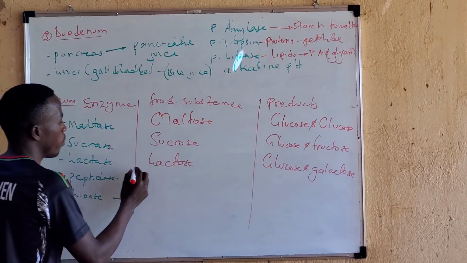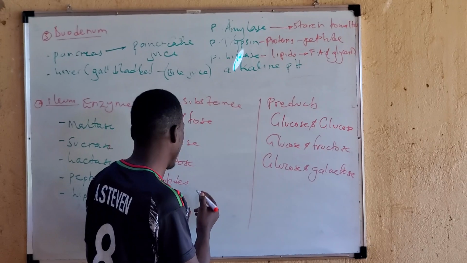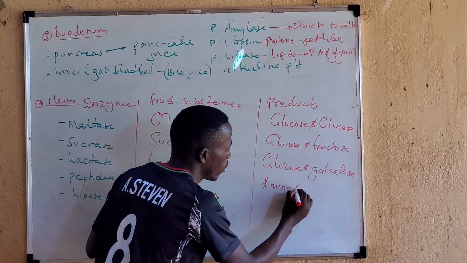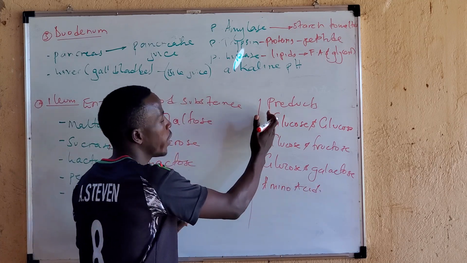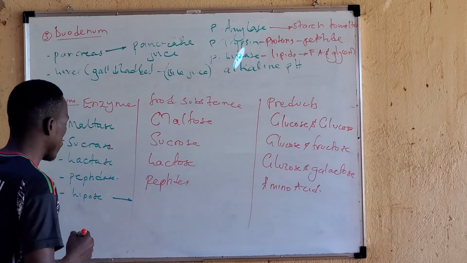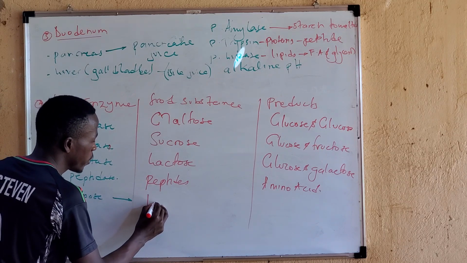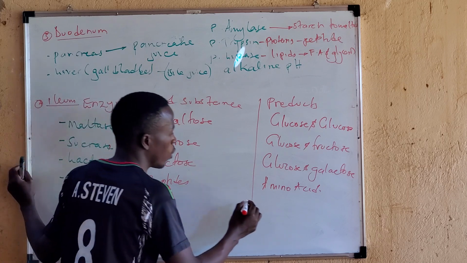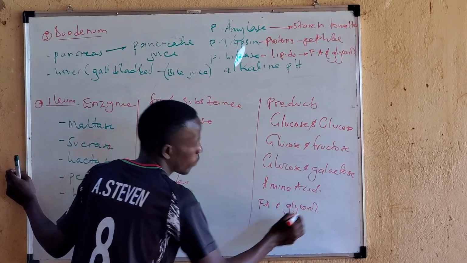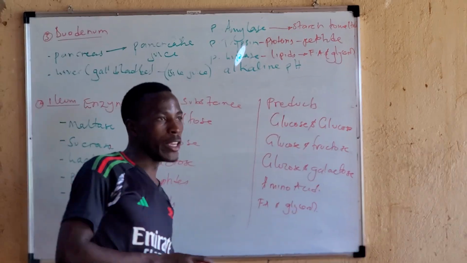Then the peptidase breaks down the peptides into amino acids. These ones I'm putting there as products, they can be absorbed by the body altogether, in the ileum. Then lipase breaks down the lipids into fatty acids and glycerol. Are we there? Now, these products are being absorbed by the ileum.